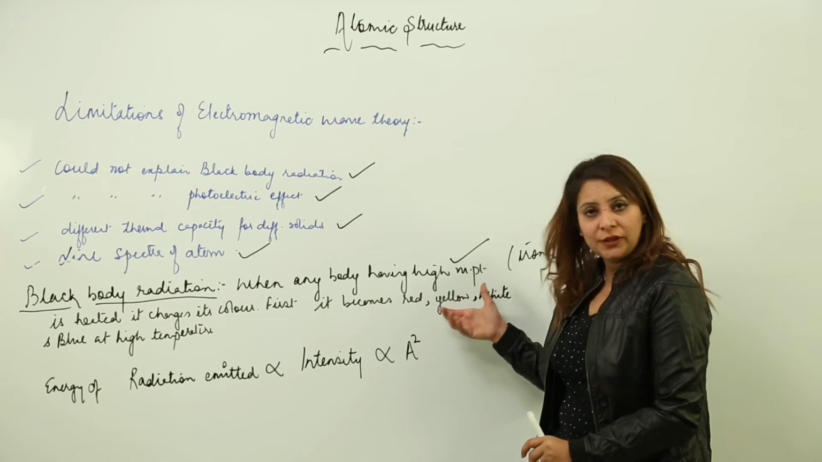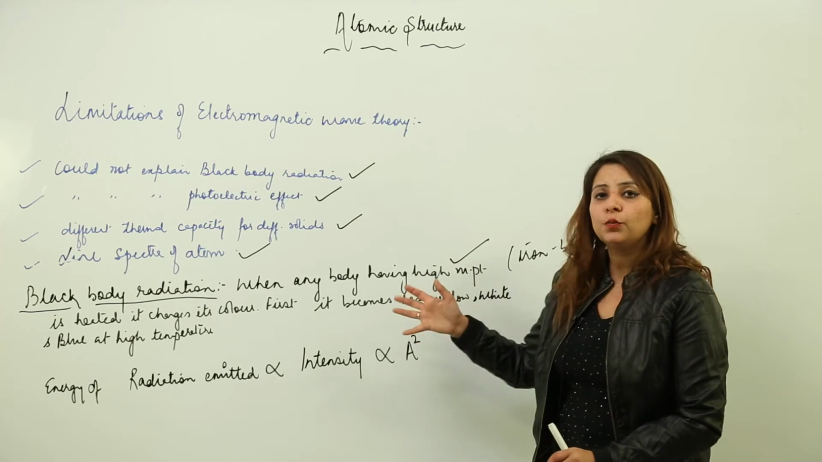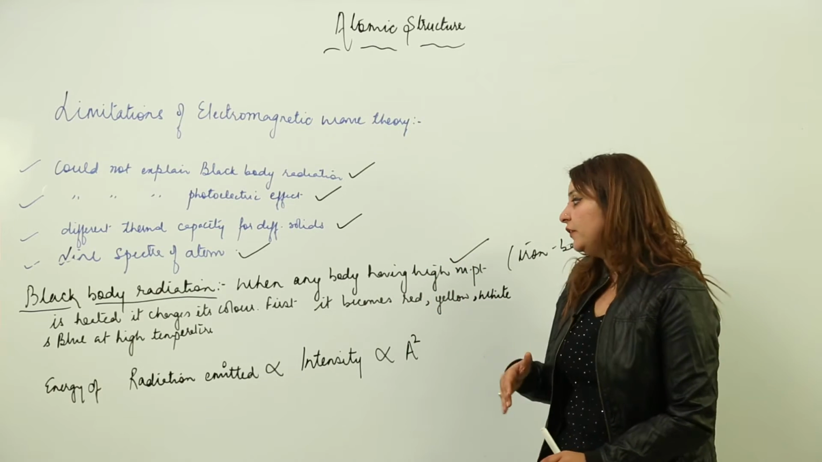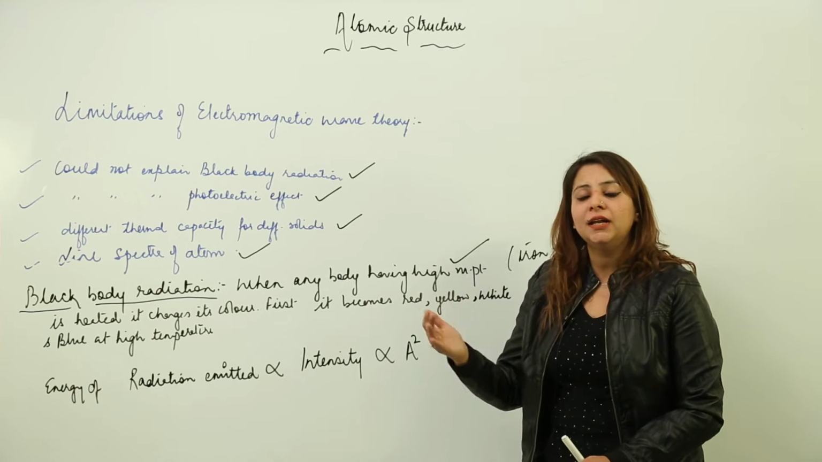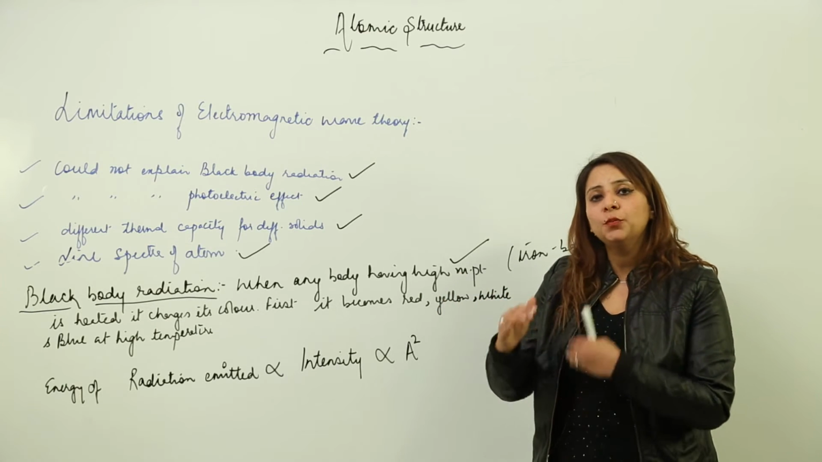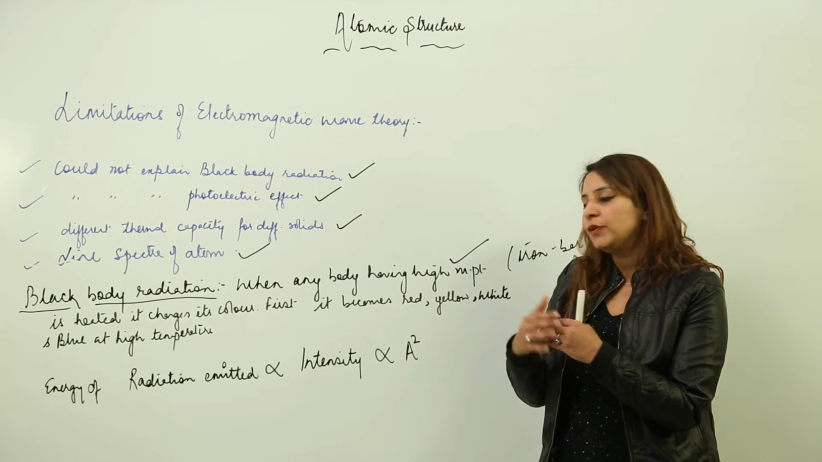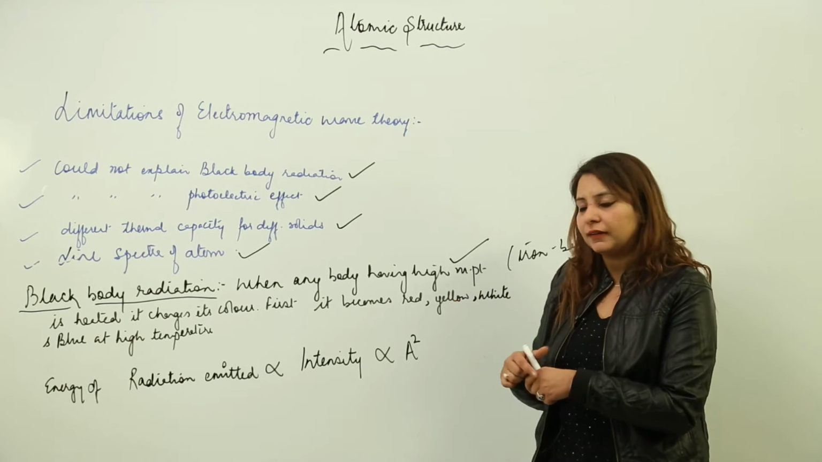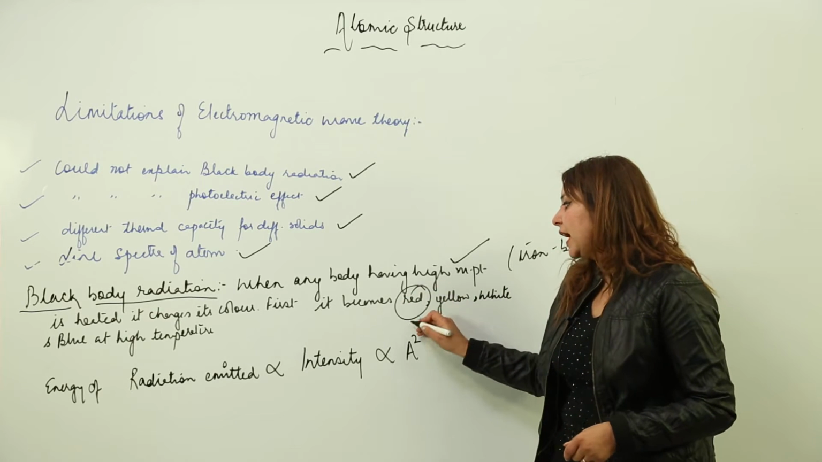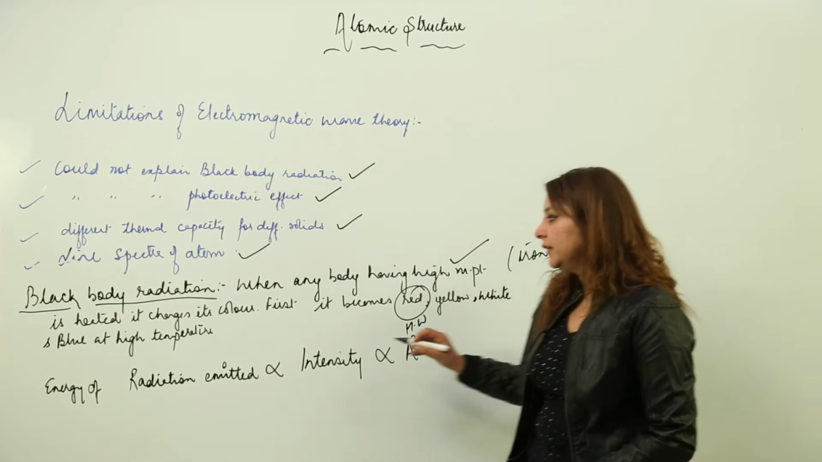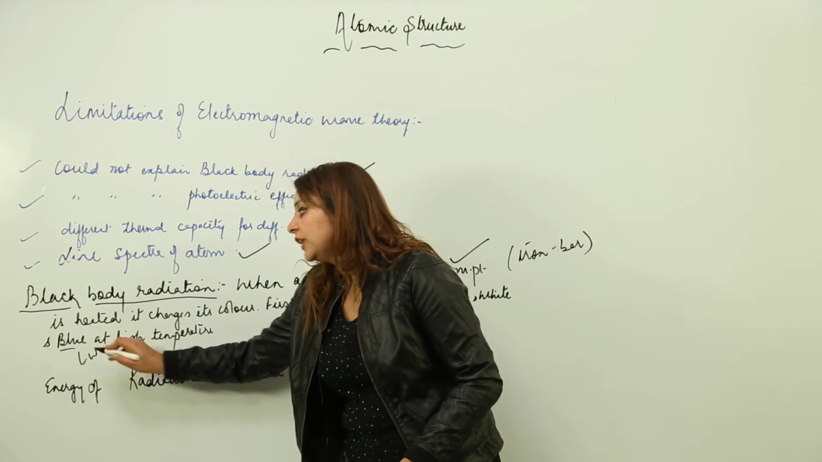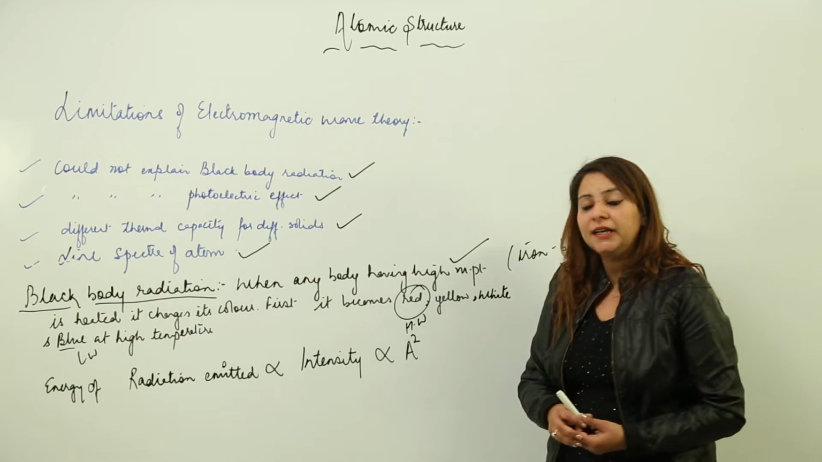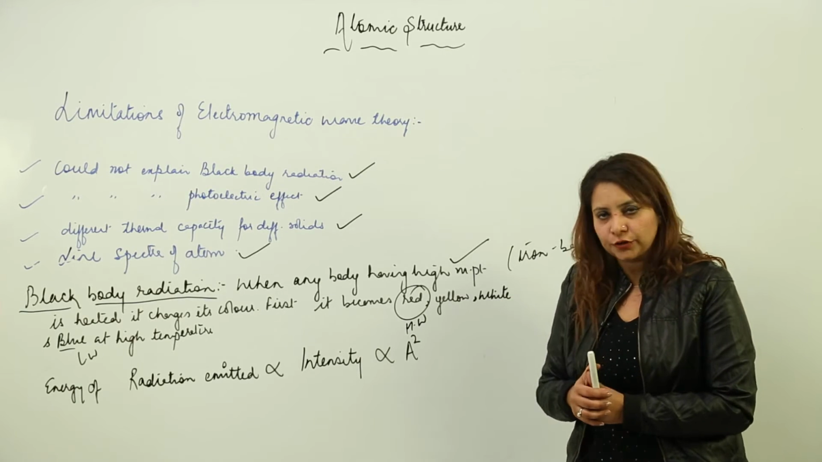So what do we actually learn by studying this? We have learned that there is a change in color with change in temperature. As more and more temperature is increased, we see a decrease in wavelength. As you all know, red has a higher wavelength and blue has a lower wavelength. So that means wavelength is continuously decreasing as you increase the temperature.